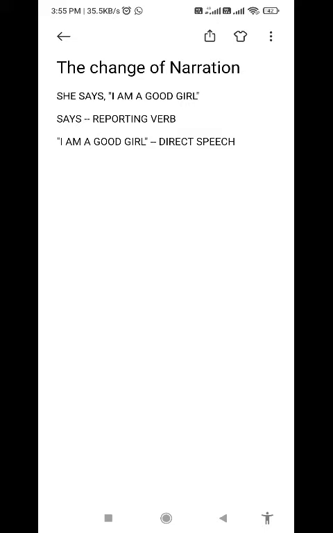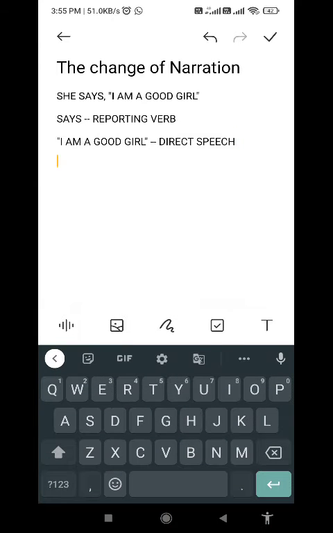Now in such a speech there are some parts. It is written, as you can see, says, it is a reporting verb, which means this verb reports what is being said by the speaker. Who is the speaker? Whichever word is the subject of the reporting verb, that is says, will be our speaker. And all other things within the inverted commas, that part will be our direct speech. Now in a direct speech, remember one thing.